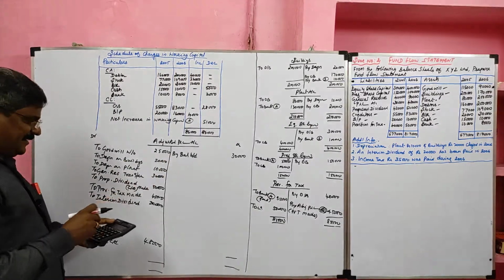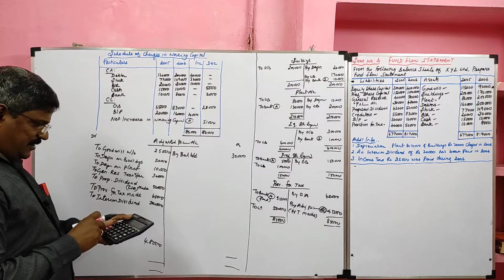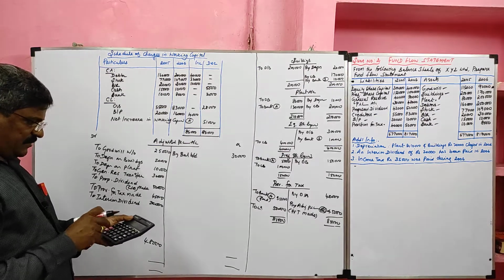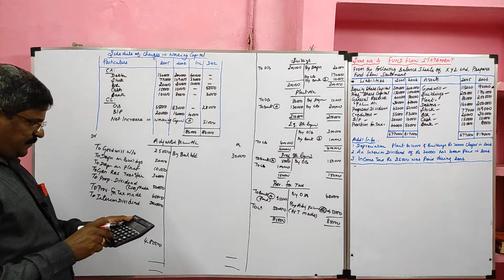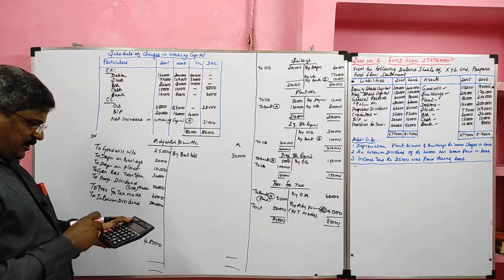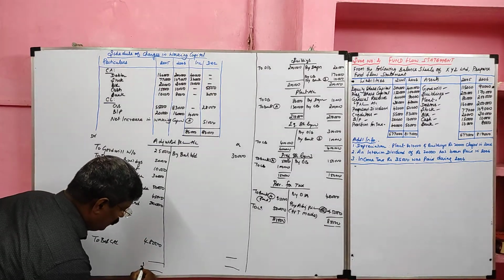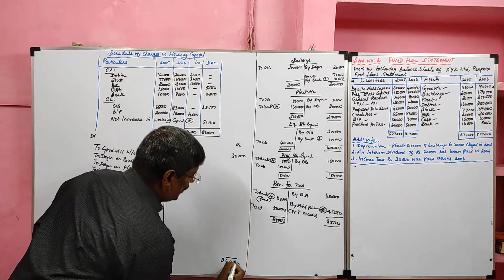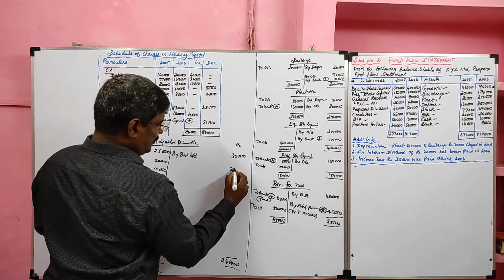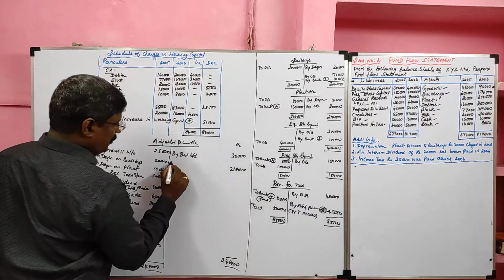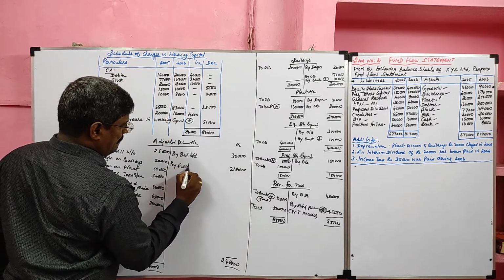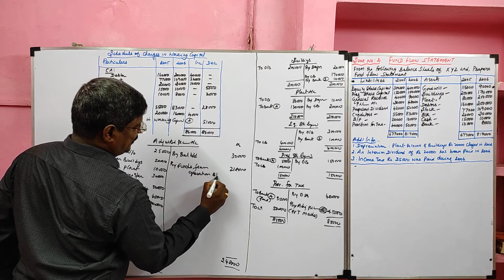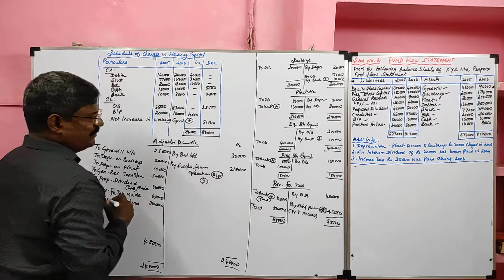Here the debit side exceeds the credit side. So 25,000 plus 20,000, 10,000, 30,000, 50,000, 45,000, 20,000, then 48,000. So the debit side total is 2,48,000. Deduct the 30,000, we get 2,18,000. That we call funds from operation, the balancing figure. It will go to the sources side of fund flow statement.